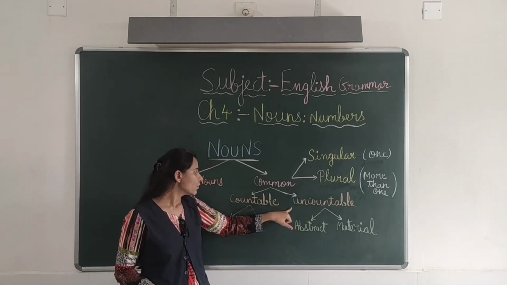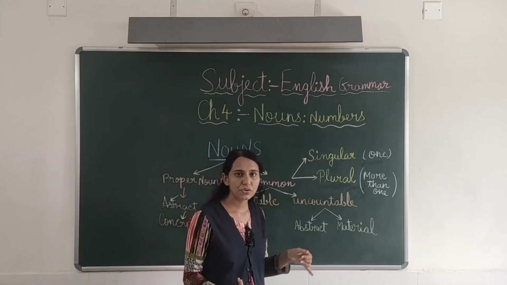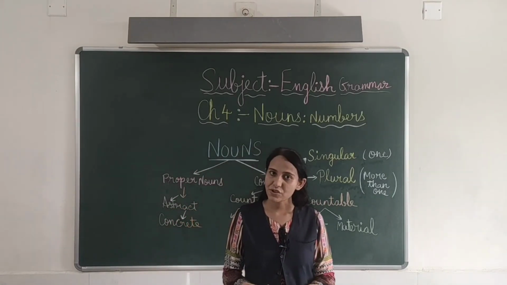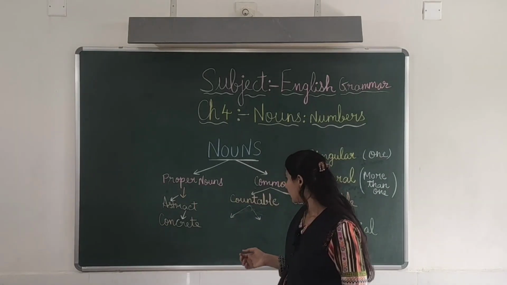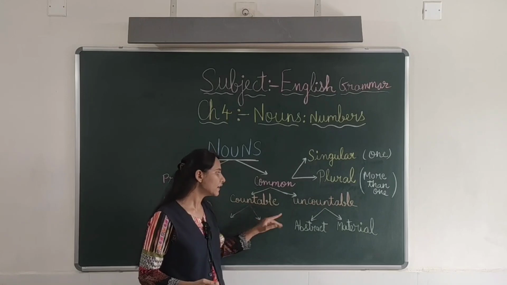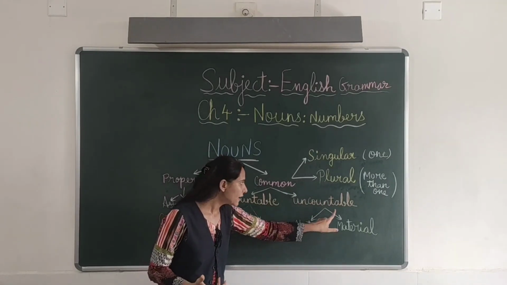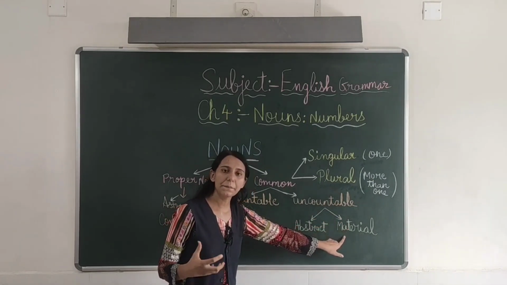Countable nouns are the things. And uncountable nouns are abstract nouns like feelings, and materials.